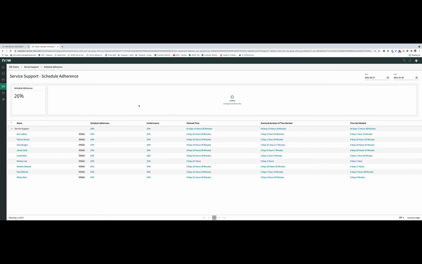So the schedule adherence measures how well agents are adhering to the set schedule. Are they logging in on time? Are they logging out on time? Are they working overtime, etc.? And what we're seeing here is a trend for this team that the schedule adherence was up high and then started dropping and going low. So agents have not been adhering to this schedule as time kind of rolled on. And this is really critical, right? Because in a lot of service organizations, it's very difficult for them to track in real time without doing a lot of manual collation of spreadsheets and things of that nature, something as simple as schedule adherence.